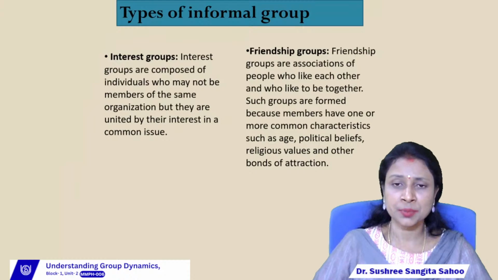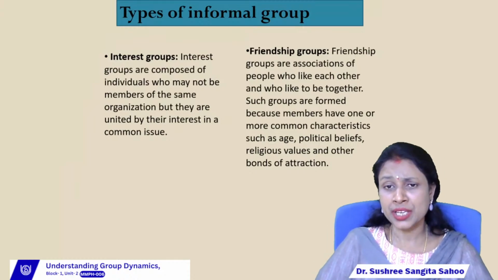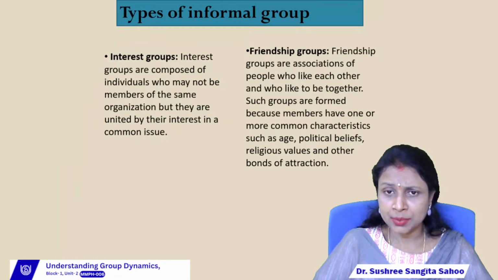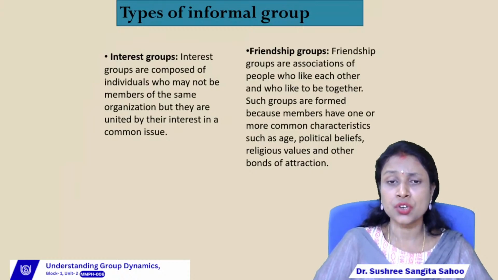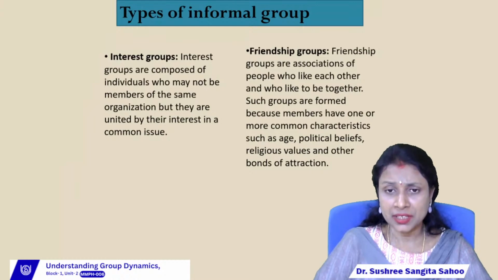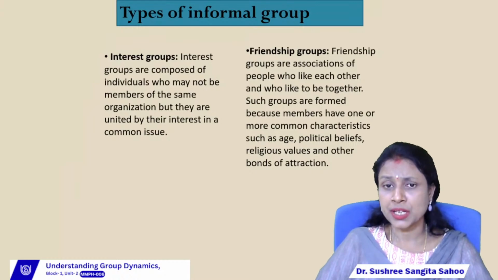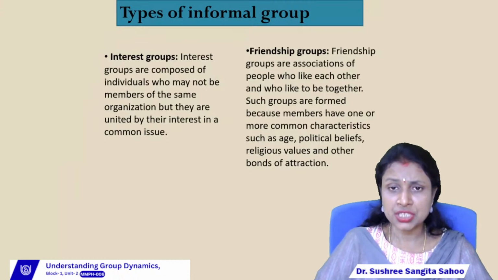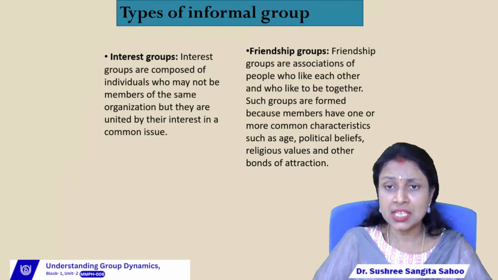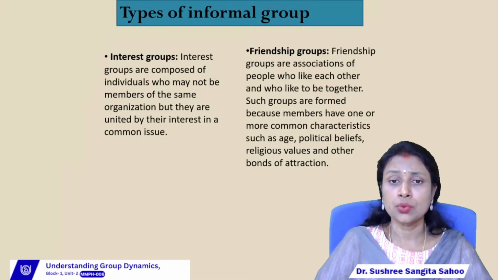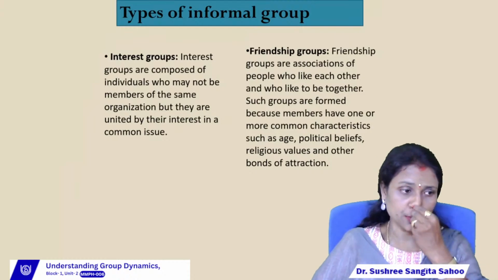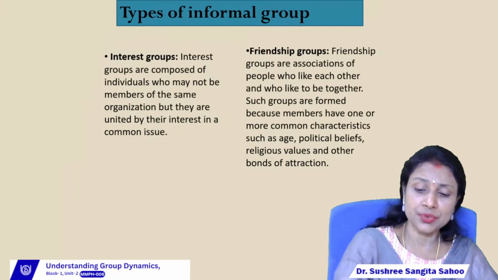Those characteristics may be related to age, political beliefs, religious values, or other bonds of attraction. So this is all about the friendship group. The characteristics, as I said, are age, political beliefs, religious values, positions, hobbies, and interests. Due to these reasons, some people want to join a friendship group. So this is all about the different types of group.